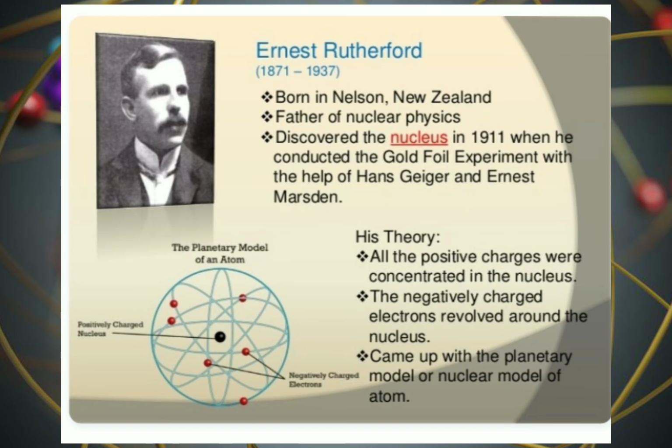Ernest Rutherford, 1871 to 1937, born in Nelson, New Zealand, father of nuclear physics. He discovered the nucleus in 1911 when he conducted the gold foil experiment with the help of Hans Geiger and Ernest Marsden. His theory: the negatively charged electrons revolved around the nucleus. He came up with the planetary or nuclear model of the atom.